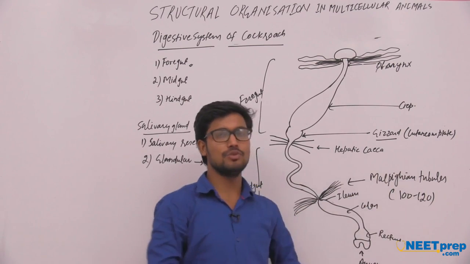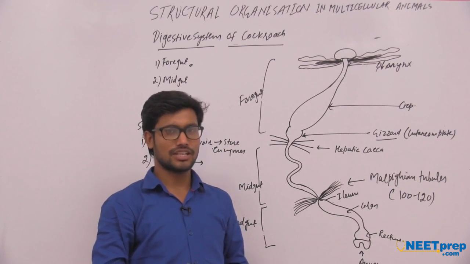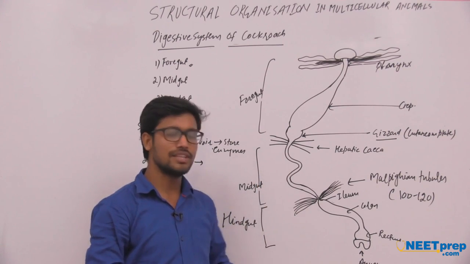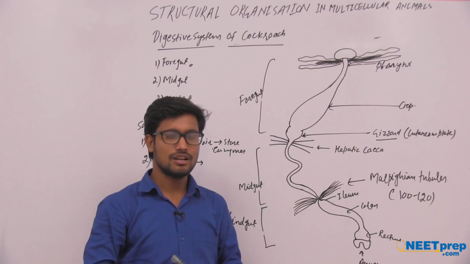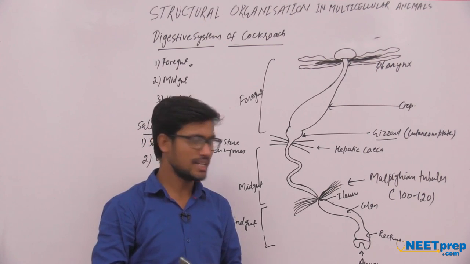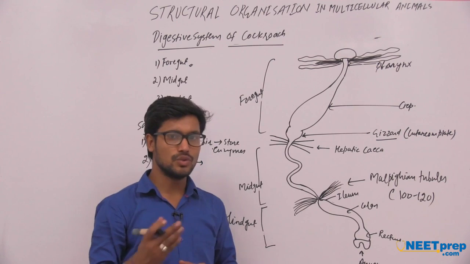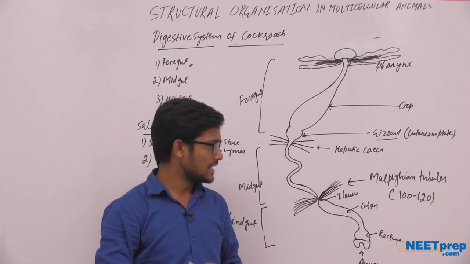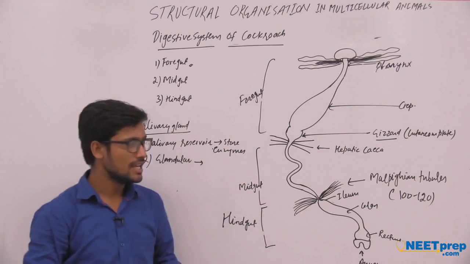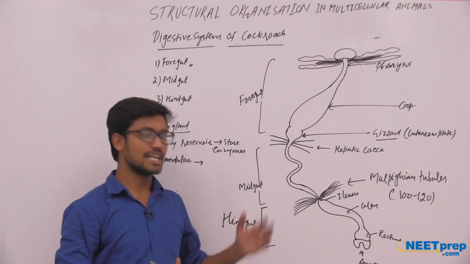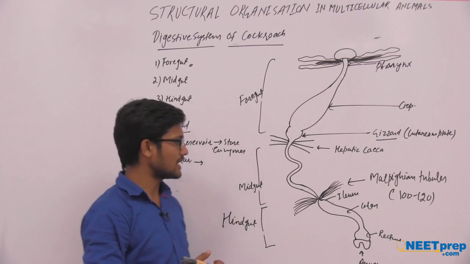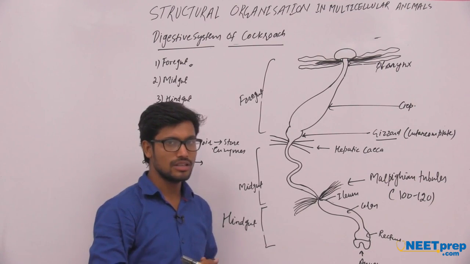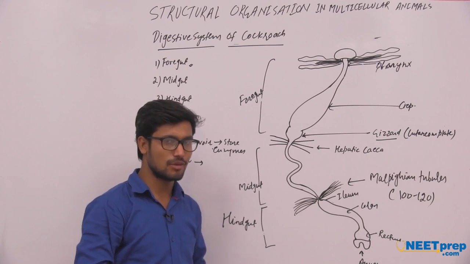Exactly, these Malpighian tubules take up the potassium urate from the midgut of the cockroach. After that, potassium urate will be converted into uric acid by the Malpighian tubules, and the Malpighian tubules help in the excretion of the excretory waste of the cockroach. After that, this is all about the digestive system. Now I am going to discuss the circulatory system of the cockroach.